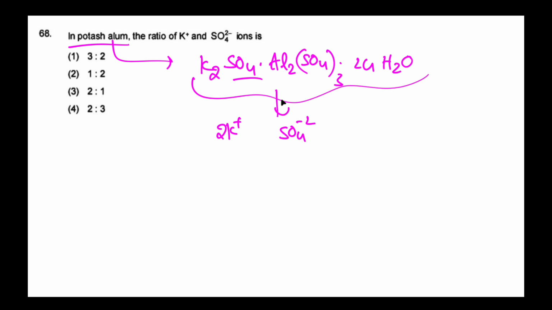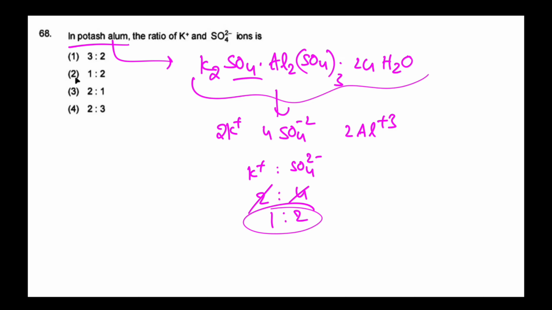That is total 4 SO4 minus 2 ions, then 2 Al plus 3 ions. They are asking for the ratio between K plus and SO4 2 minus, that is 2 potassium ions and 4 sulfate ions. So that is 2:4, which is nothing but a 1:2 ratio. So the correct option is option 2.